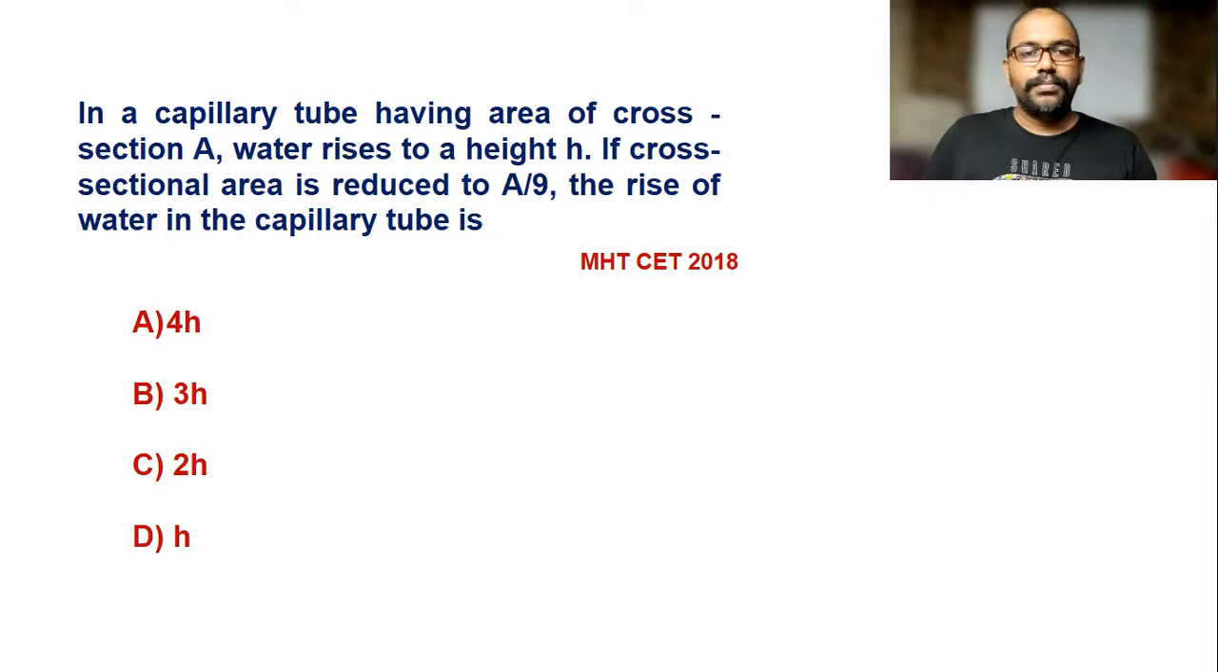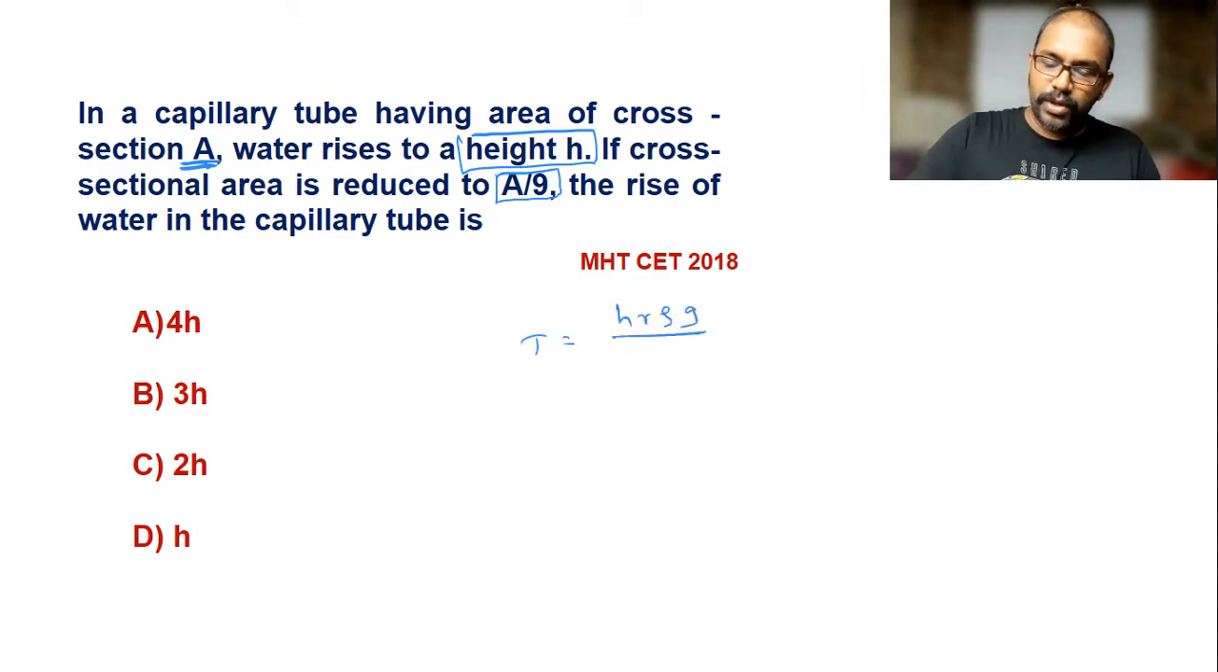In a capillary tube having area of cross section A, water rises to height H. That time the height they gave is H for that capillary tube. If cross sectional area is reduced to A by 9, the rise of water in the capillary tube is. So we already have an idea that surface tension is h r rho g upon 2 cos theta. For water, theta is 0, so cos 0 is 1. So I am writing only 2.